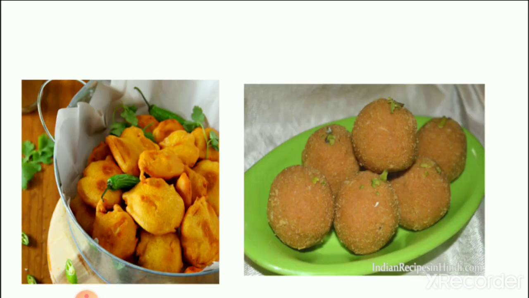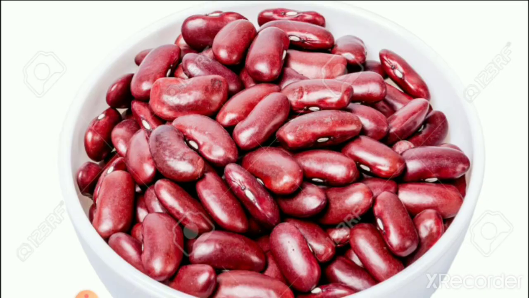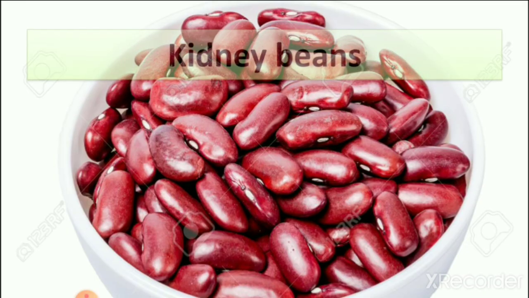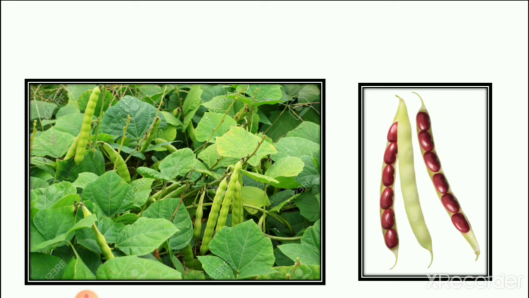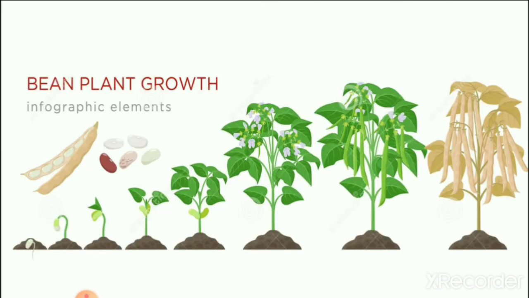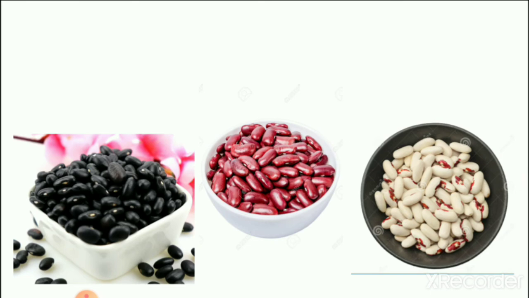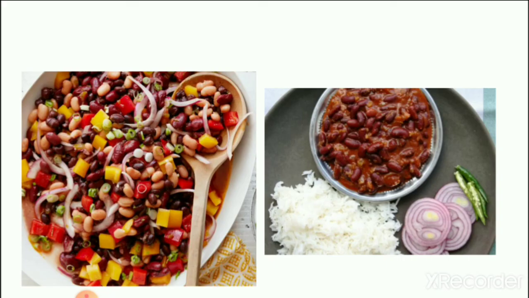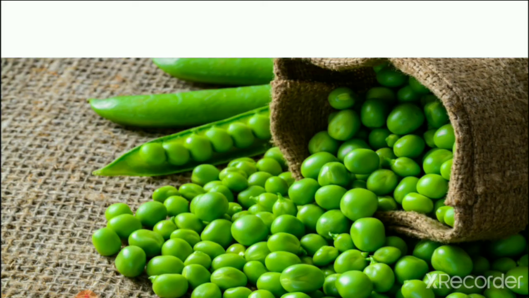We use it as a proper meal, and we make a sweet dish from chickpea flour. Then we learn about kidney beans, the plant of kidney beans, different types of kidney beans, and how we use kidney beans in our food.